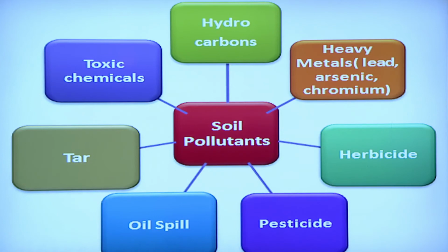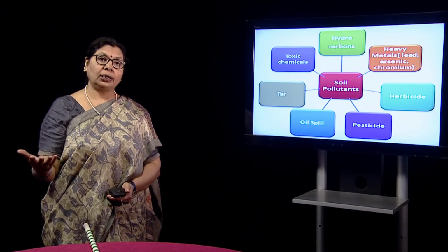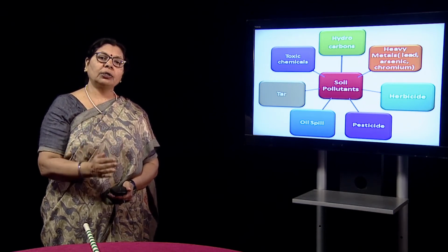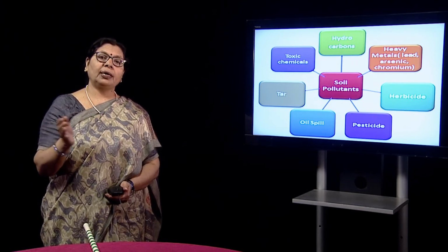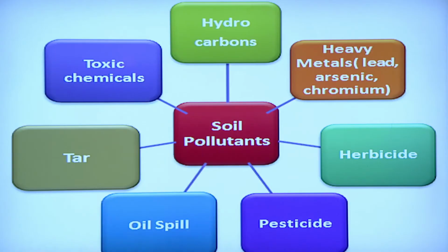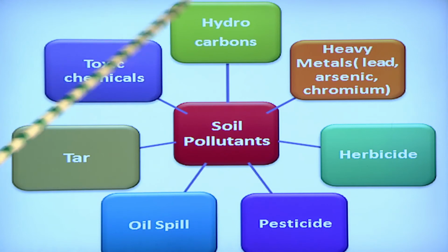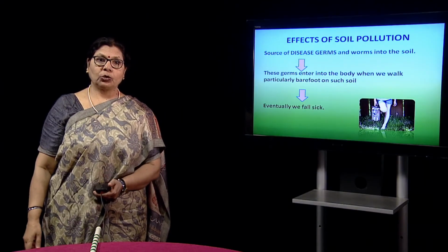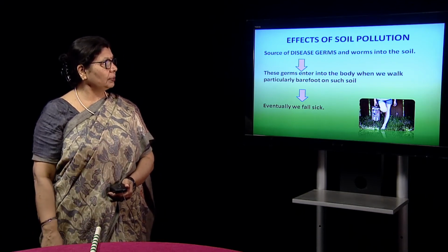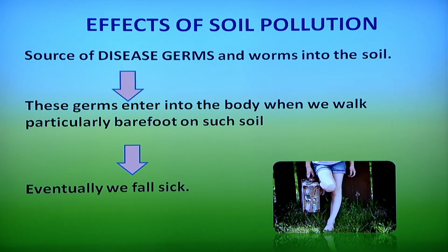In some states of India, arsenic and lead are in very high quantity, we need to control them, and that is causing soil pollution and lots of diseases and paralysis in human beings and animals. Herbicides, pesticides, oil spills, tar, toxic chemicals, and hydrocarbons are among the major things causing soil pollution.